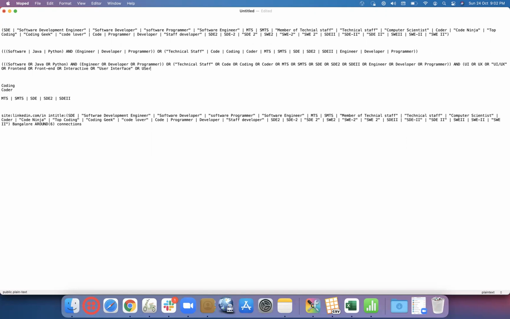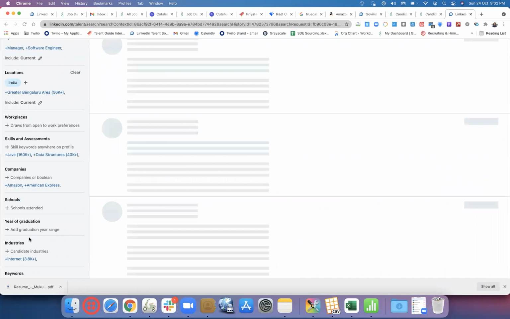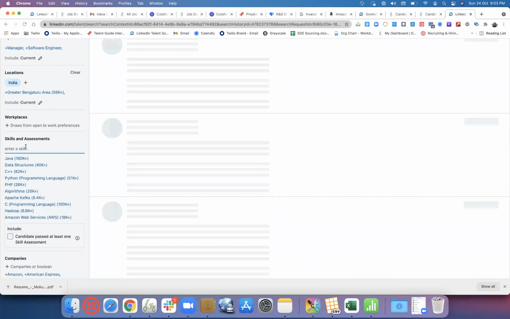Just user. All right, so a combination of this along with and UI or UX, but I think we'll have to remove the other filter of core Java, because this UI UX wouldn't be on that. Instead of that, we'll use JavaScript.